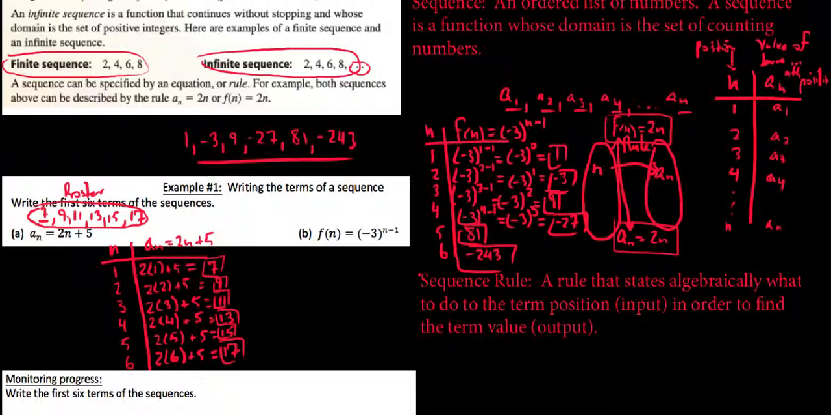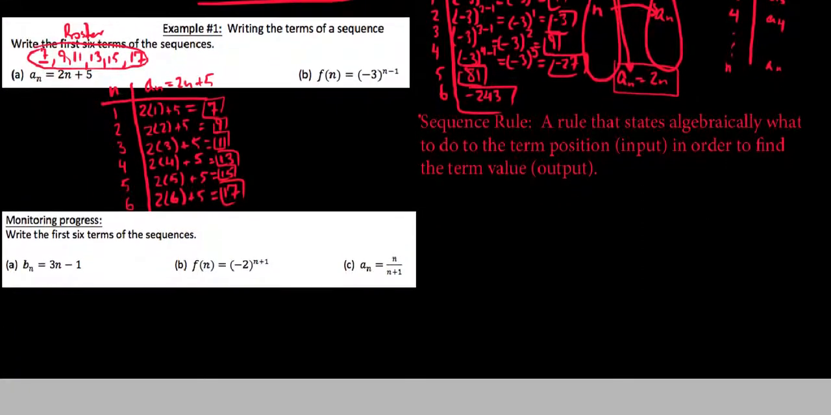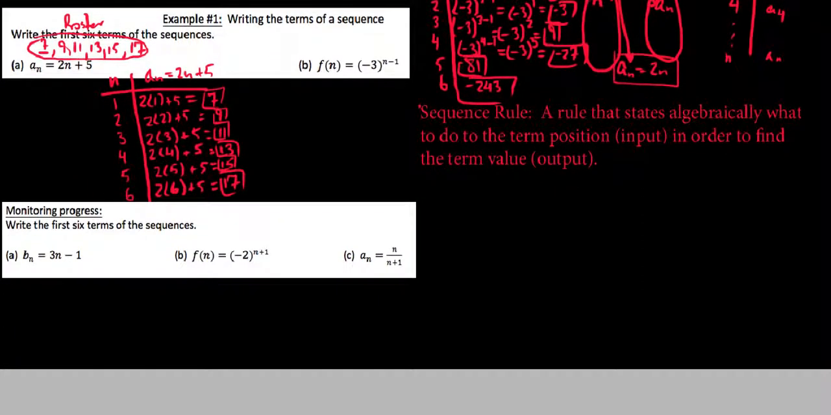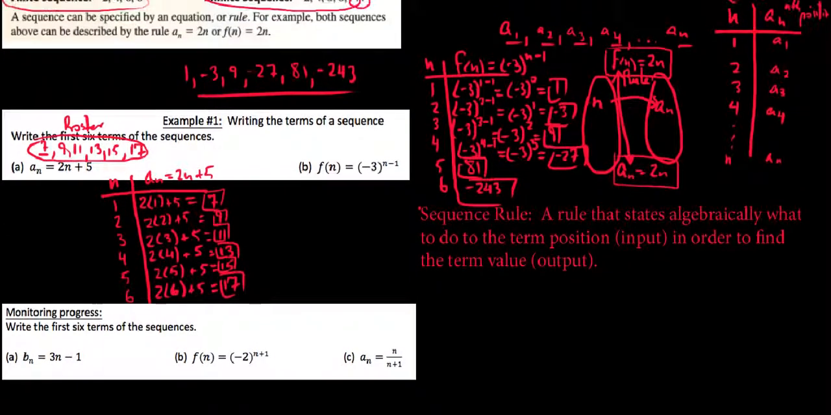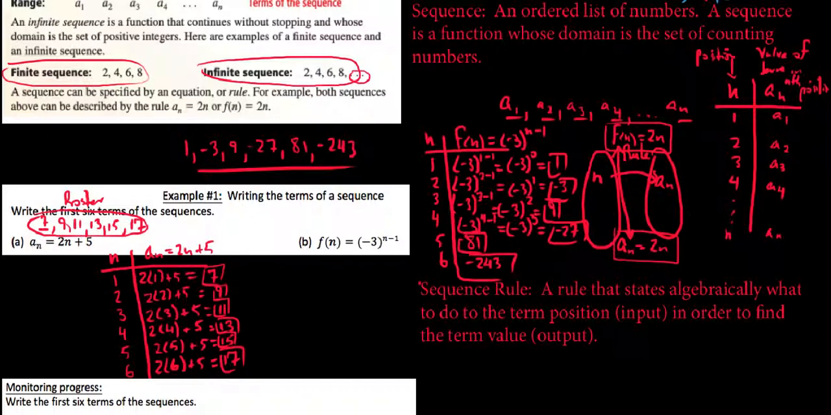So what I'd like to challenge you to do for the next time I see you is this. If I gave you these 3 rules right here, b sub n, f of n, and a sub n, could you write out the first 6 terms of the sequences, just to make sure that if you know how this rule works, if you know the term position, we can find the term values.